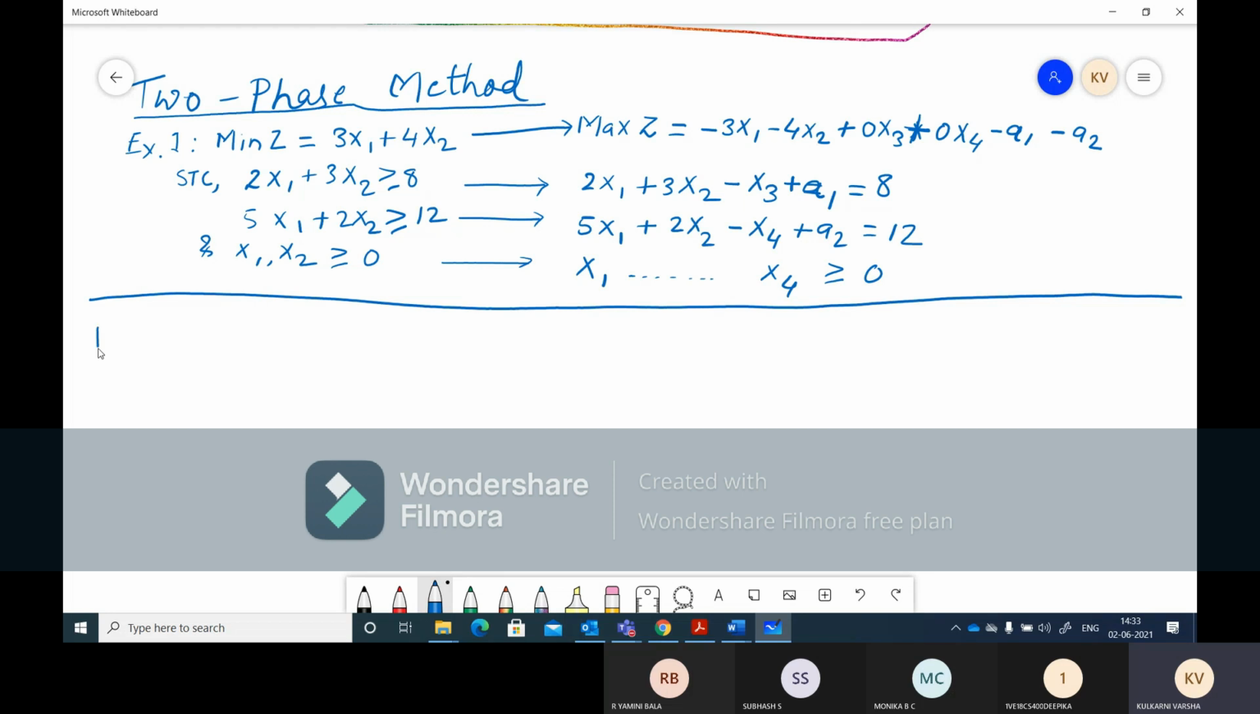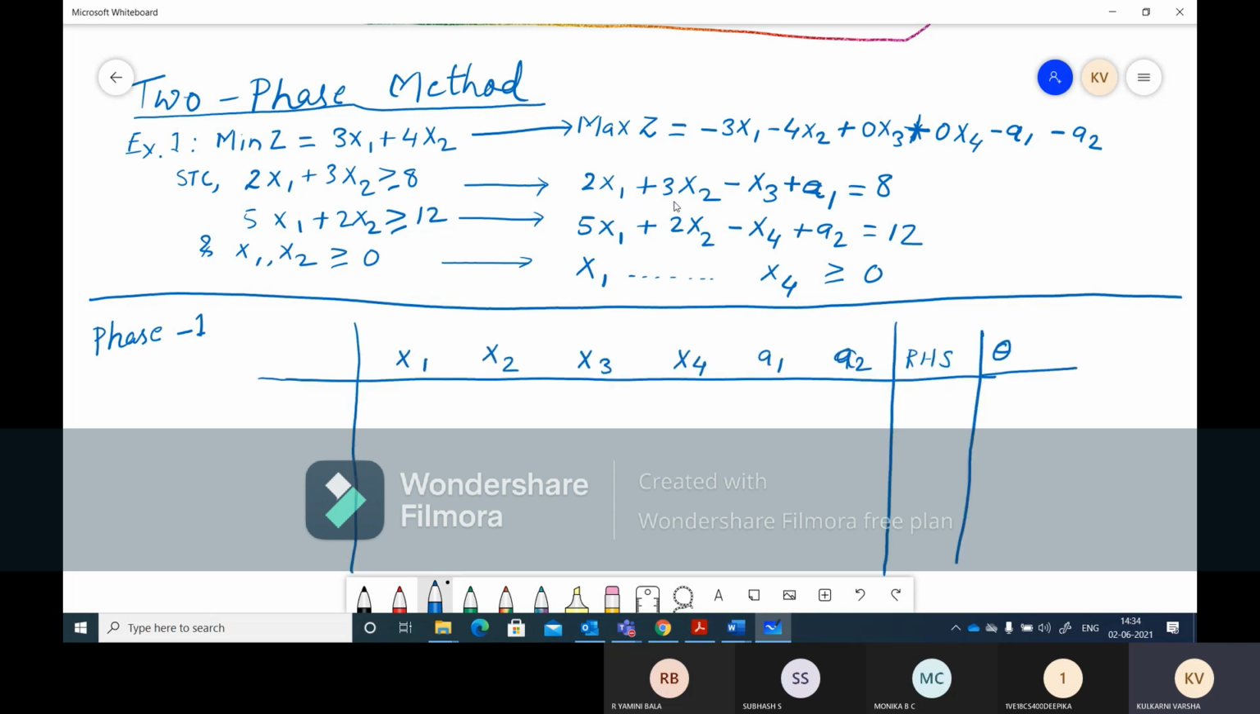Okay, so as I said, this is called the two-phase method. So let us start with the first phase. In the first phase, what generally are we going to do? In the first phase, we are going to remove all the artificial variables. And in the second phase, without artificial variables, we will get the solution. So let us start with phase 1. From the first equation, we'll take a1. From the second equation, we'll take a2. So we'll be having a1 and a2.